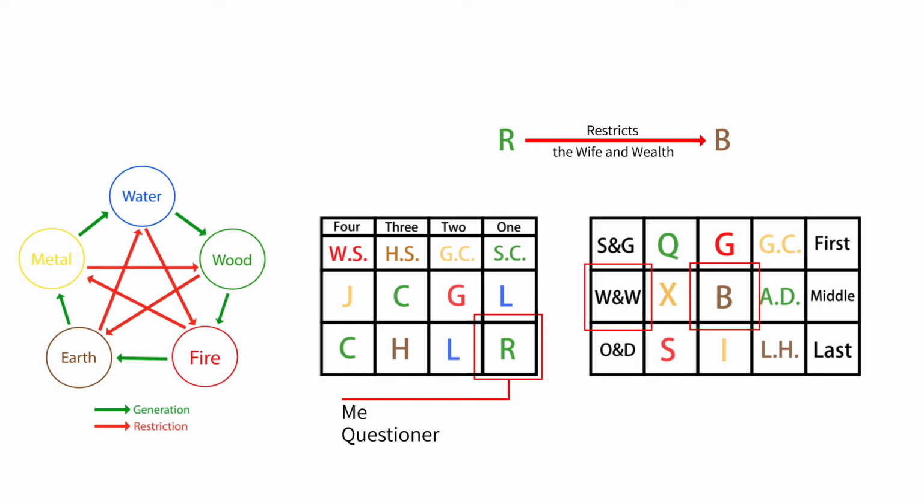Why did the ancient Chinese name this relationship the wife and wealth? In ancient Chinese ethics, a wife must obey her husband, so it is my wife who is restricted by me. On the contrary, the one who restricts me sometimes represents my husband. Things that can be restricted by me are things that I can control, and things that I can control are my wealth. So the symbol I restricted is called the wife and wealth.